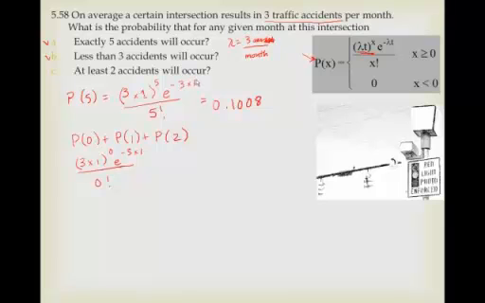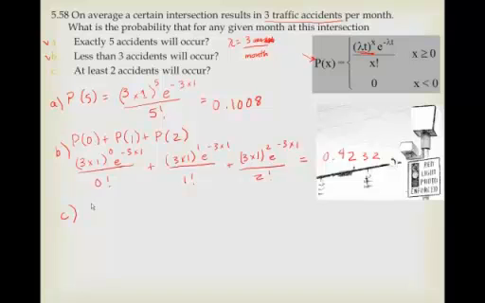Then you'd be plugging in t equal to 2 or 3 wherever t appears right here. So at any rate, plus 3 times 1 raised to the 1 power, e to the minus 3 times 1 over 1 factorial, and 3 times 1 to the 2, e to the minus 3 times 1 all over 2 factorial, and all of that turns out to be, if you add it all up, 0.4232.